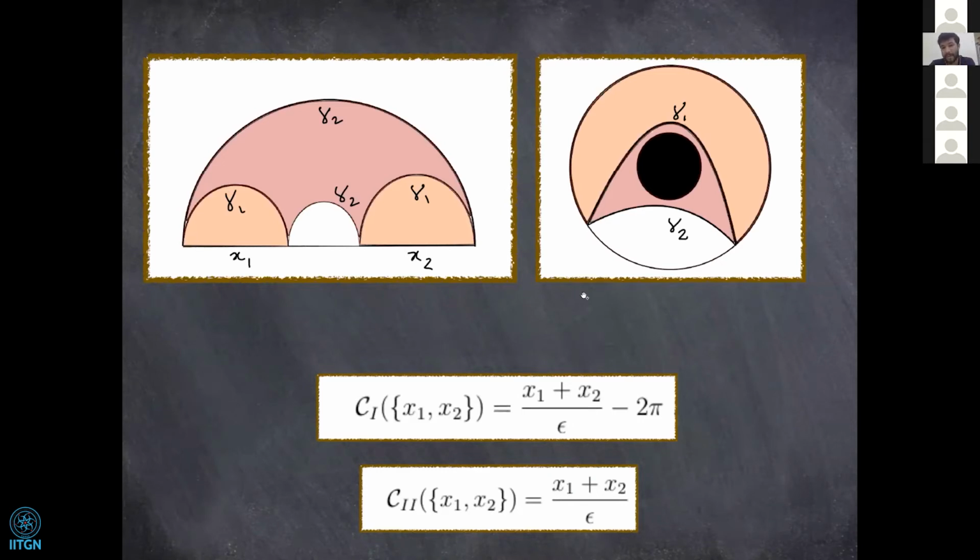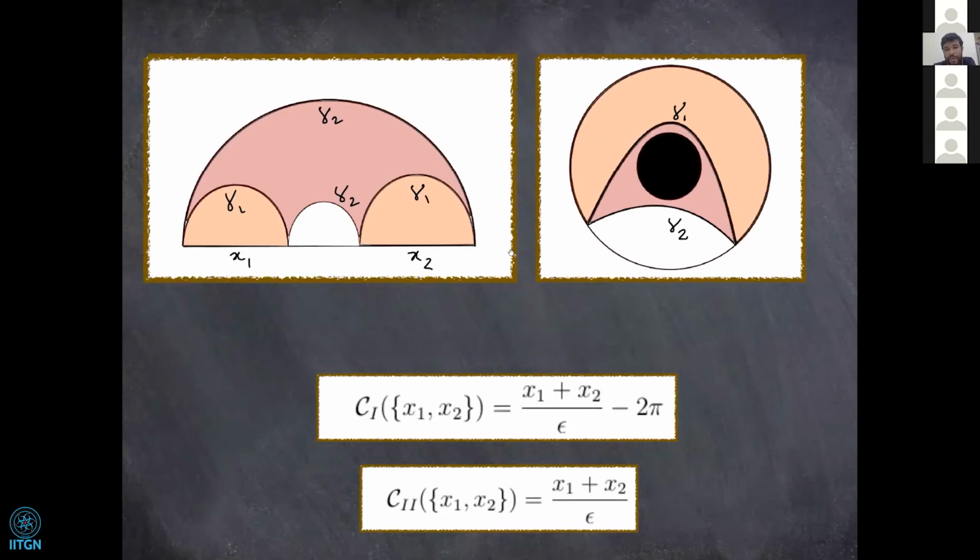Again, in the case of the BTZ black hole, if you keep changing the mass parameter of the BTZ black hole, then you can have two different HRT surfaces for a long enough subregion in the boundary. One simply doesn't wrap around the black hole, this gamma 2, which is sort of the disconnected one, because it includes this gamma 1 region and this differently colored region, but it doesn't include the black hole in the middle.